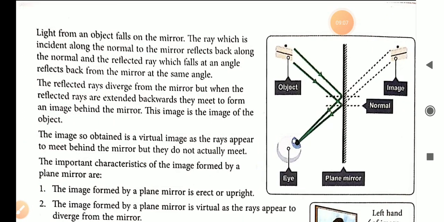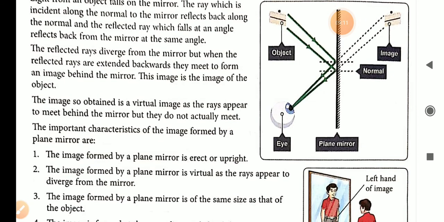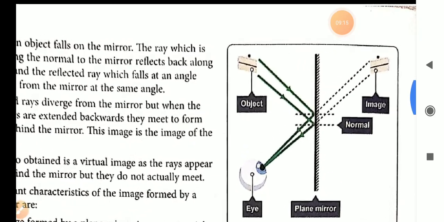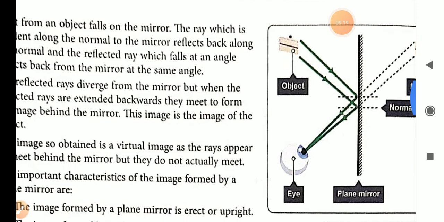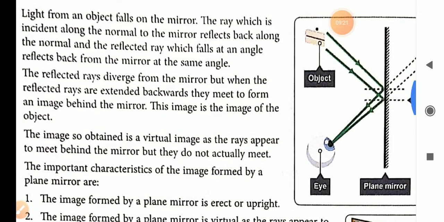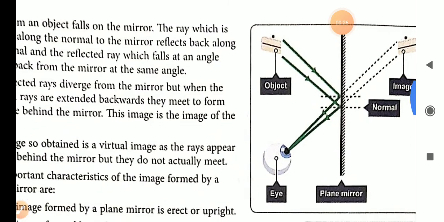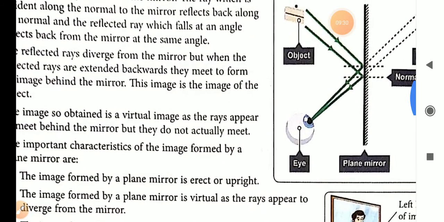The reflected rays diverge from the mirror, but when the reflected rays are extended backwards, they meet to form an image behind the mirror. Here, the image can be seen behind the mirror, and it is the image of the object. So the image so obtained is a virtual image.